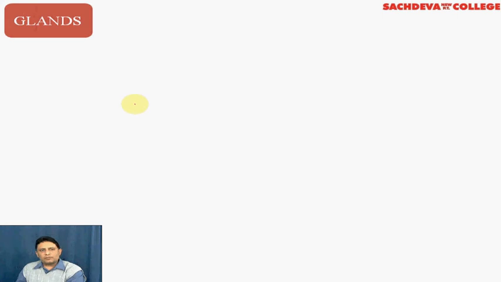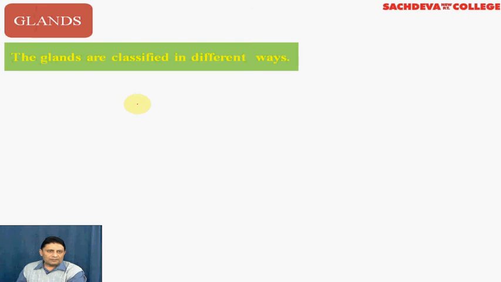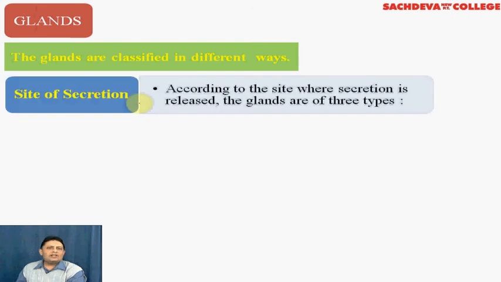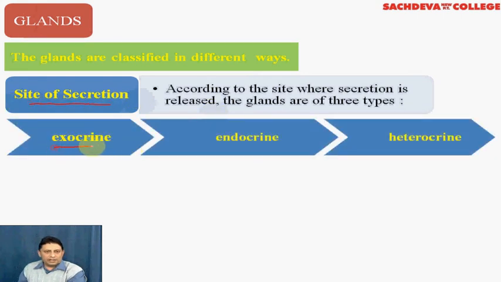Coming to our last topic on the epithelial tissue, the glandular epithelium or the glands. Glands are classified in different ways. The first classification is according to the site of secretion. Glands are of three types: the exocrine, endocrine, and the heterocrine glands.